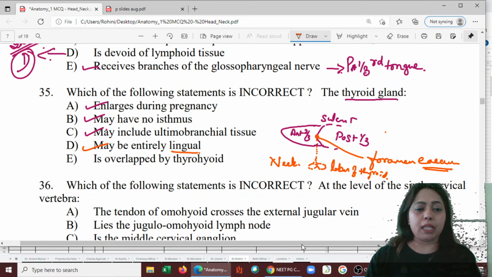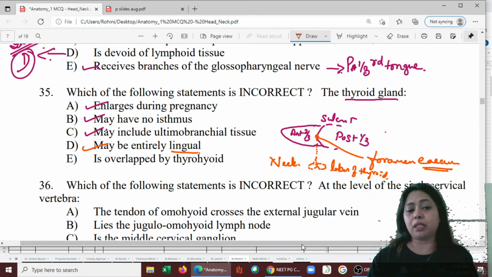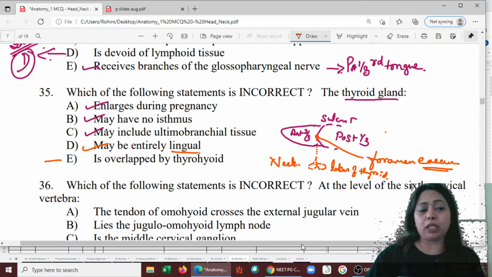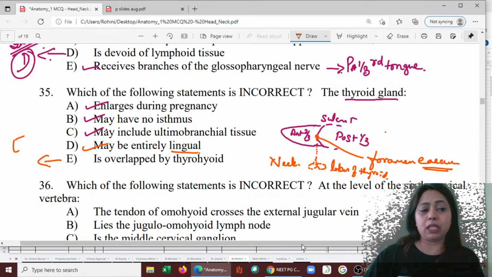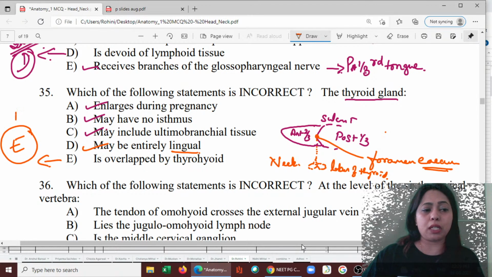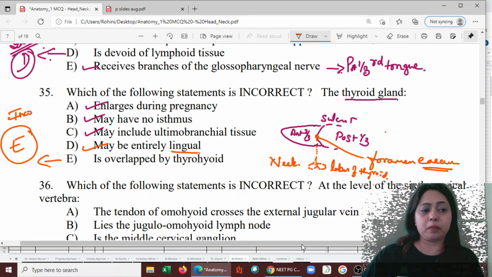The thyrohyoid muscle is the lateral one. It is not overlapping anything. There is a gap between them, and you can also see there is sternohyoid before that, and then comes the thyrohyoid. So this is not the correct answer. This is E. Okay, E is the wrong answer, or the incorrect statement.